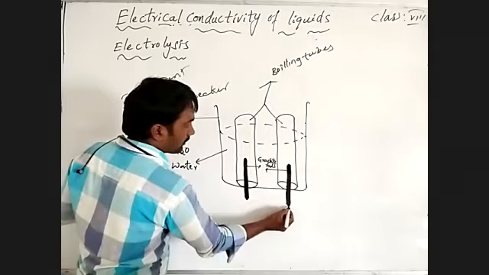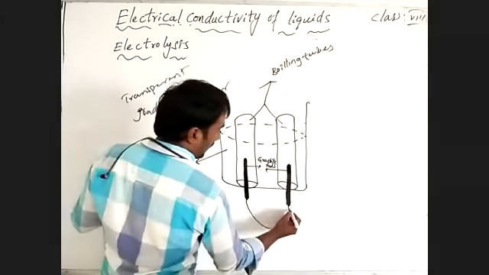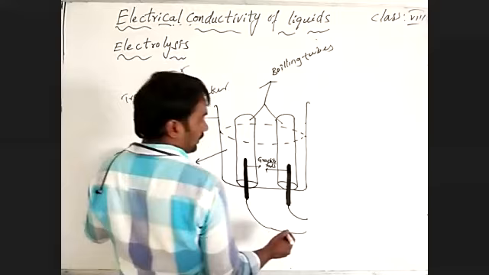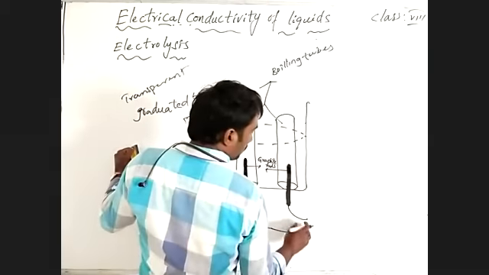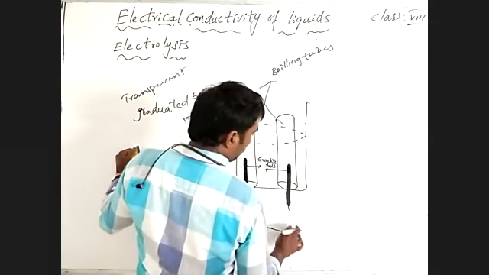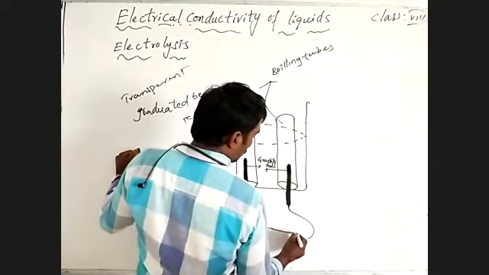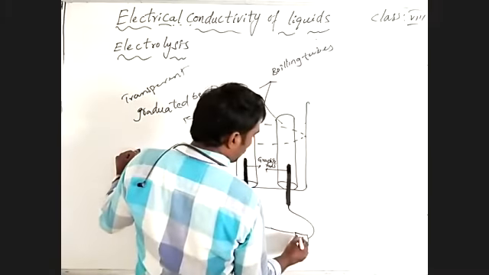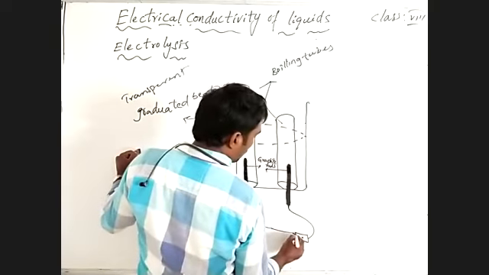And coming to that, what I'm saying to you here, this is water, and these 2 ends of the graphite rod are connected to the high voltage of the cell, 240 volts. How much are you connecting? 240 volts. This is the source of energy.